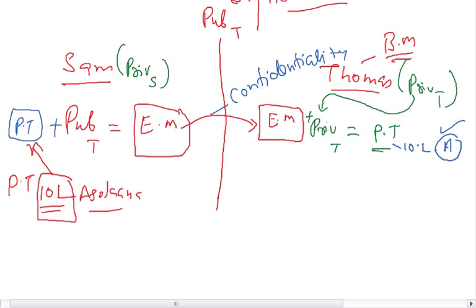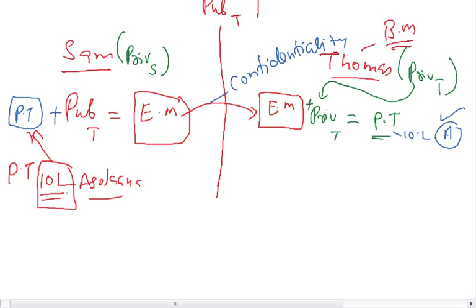After transferring the 10 lakhs, Thomas calls Sam and says that I have seen your mail, I transferred rupees 10 lakhs to Ashokan's account, and what Sam says is that I never sent a message like that. He denies it. So the message came here confidentially, and Thomas used his own private key and got the message, but there is no mechanism for Thomas at this point to say that it has come from Sam only. It came confidentially, fine, but how can you ensure that it came from Sam?